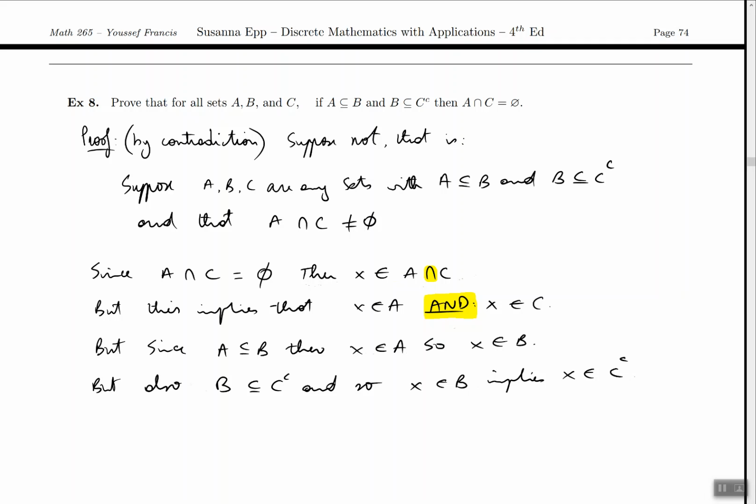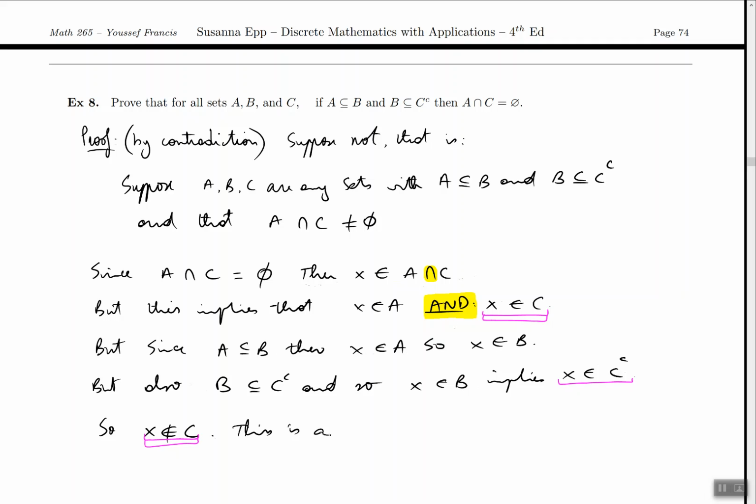But this is a contradiction, because how could X be inside of C and at the same time be inside of C complement? Remember, an element can either be in the set or outside. It cannot be both in and out. This is saying that X is inside the set C, and this is saying X is not inside the set C. Right? Saying that X is inside of C complement means that X is not inside of C. So how could it be that X is inside of C and not inside of C at the same time? This is a contradiction.